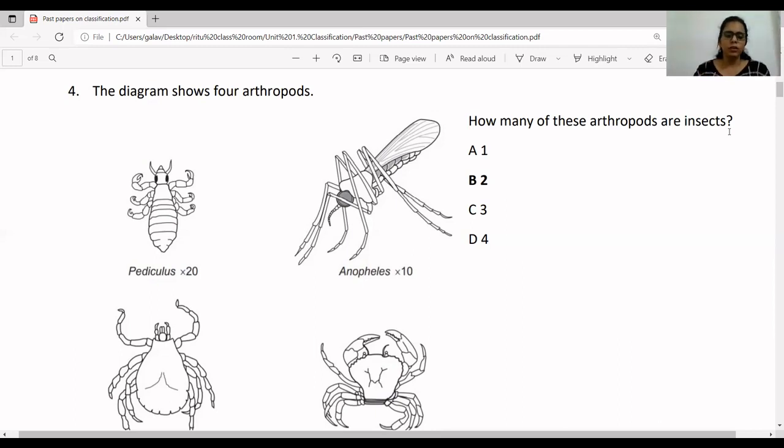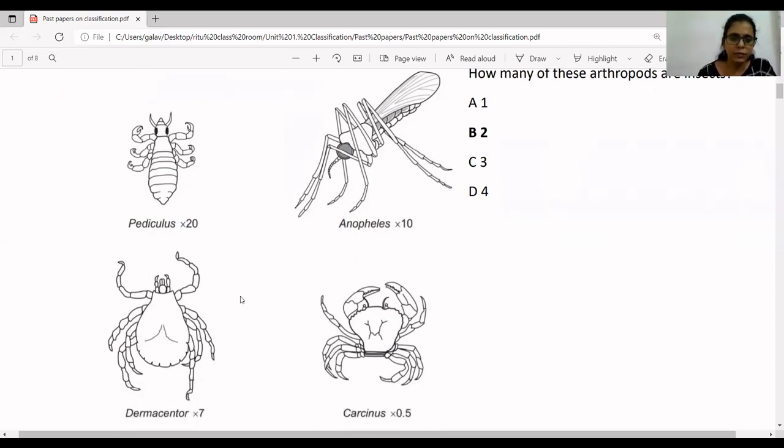Remember this point. Now, if you look carefully at these 4 pictures, the first one, second one, third and fourth. The first one has how many pairs of legs? 3 pairs of legs. The second one, Anopheles, is actually a female mosquito. It has 1 pair of wings shown here, and 1, 2, 3, so 3 pairs of legs. In this one, Dermacentor, 1, 2, 3, 4, 4 pairs of legs are shown. So that means it belongs to arachnids. And this one is 5 pairs with pincers in the front, so it belongs to crustaceans.